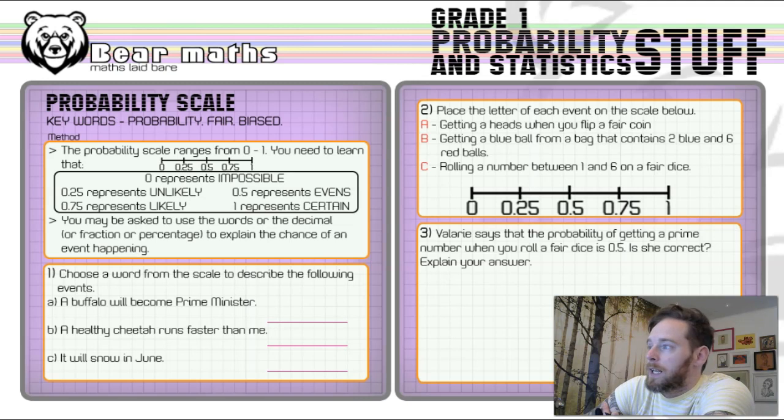0.25 represents unlikely. 0.5 represents even. 0.75 likely, and 1 represents certain. It's definitely going to happen.